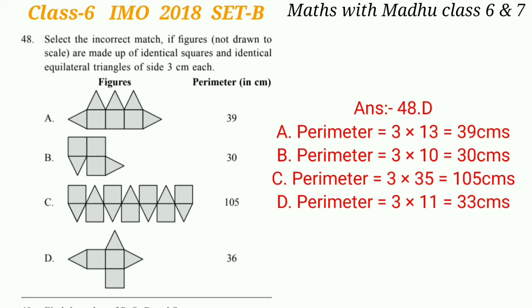In option C, there are 35 sides, so the perimeter will be 3 multiplied by 35, which gives 105 cm. In option D, there are 11 sides, so the perimeter will be 3 multiplied by 11, which gives 33 cm. So the correct answer will be option D, which is 36.